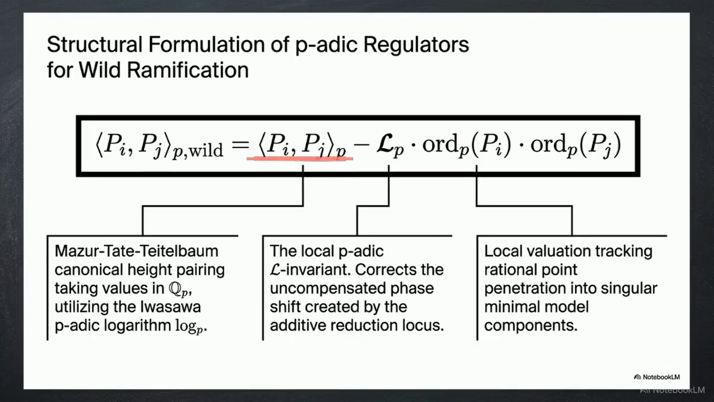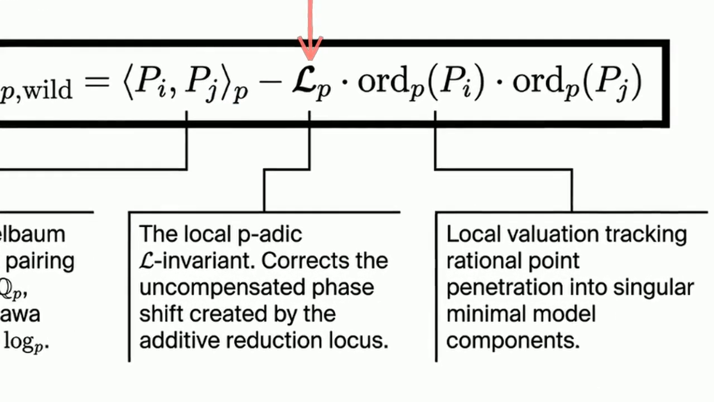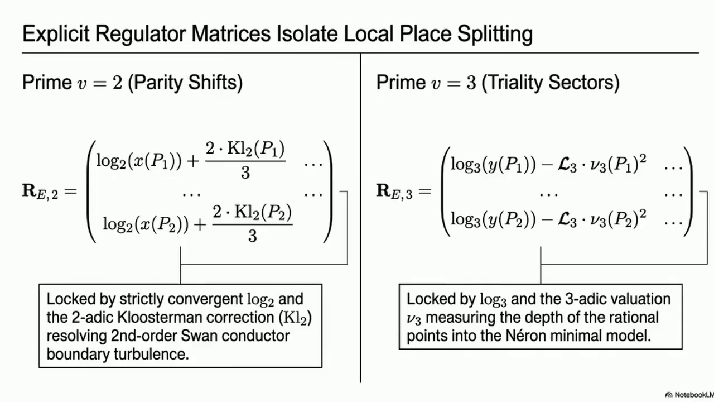We transition to local p-adic height pairings. The key component is the p-adic L invariant, pointed out here, which corrects phase shifts created by additive reduction. These explicit regulator matrices handle the heavy lifting.